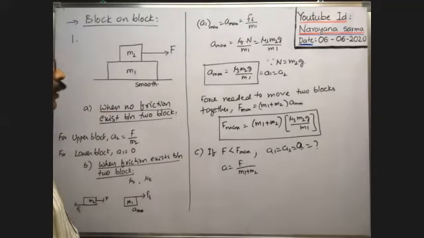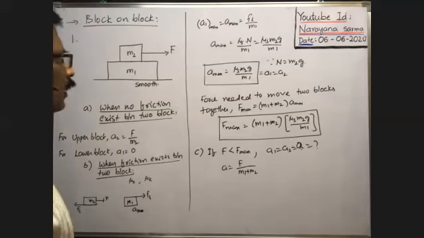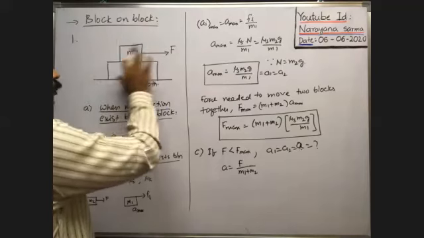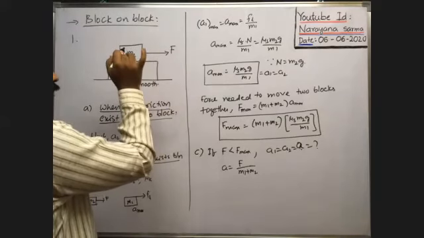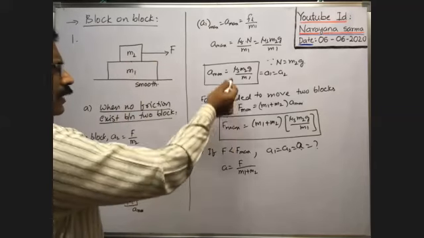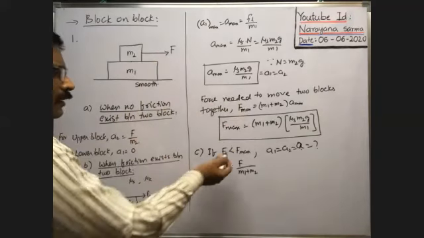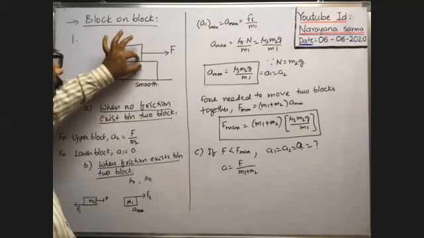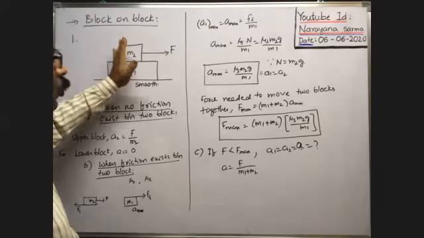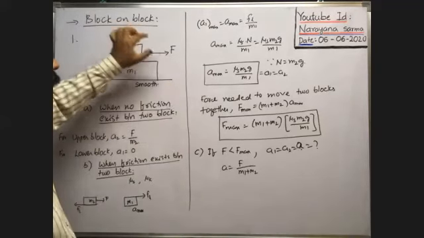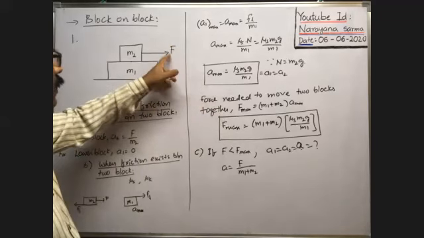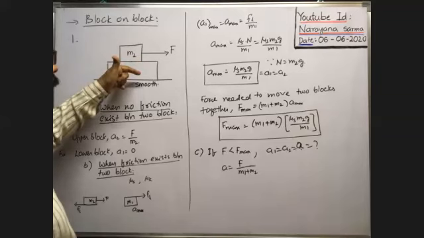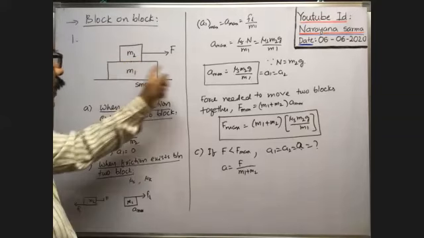In this case, what is the frictional force acting on the lower block? Whenever the applied force acts on the upper block and the two blocks move together, the lower block is pulled by static friction only, because we did not apply the maximum force. Suppose you apply the maximum force on the upper block, then limiting friction exists between these two, and the two blocks move together with the maximum acceleration. If the applied force is less than this maximum force, the two blocks also move together, and the friction between them is static friction, which pulls this block in the forward direction.